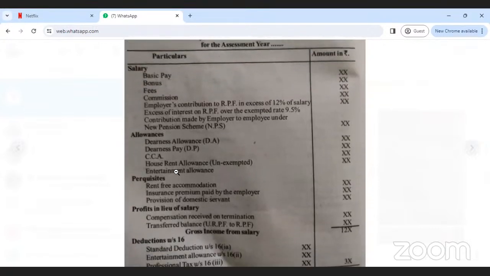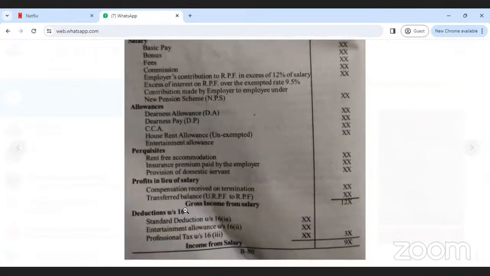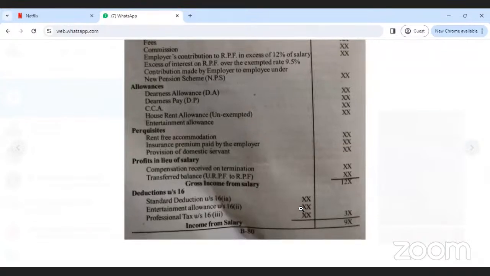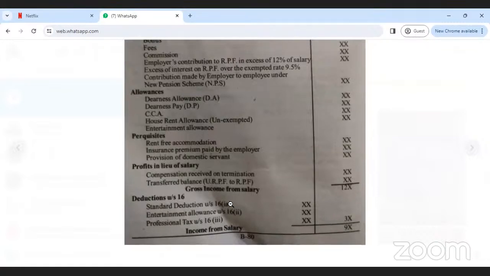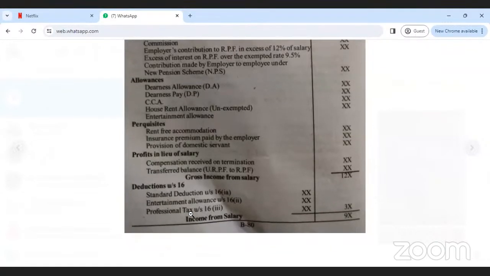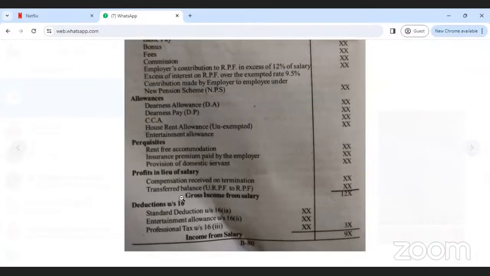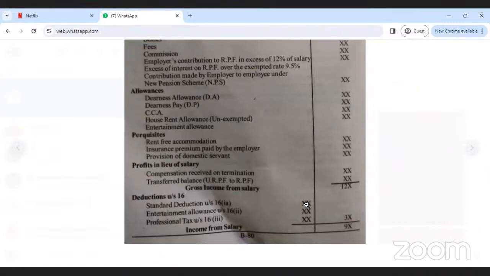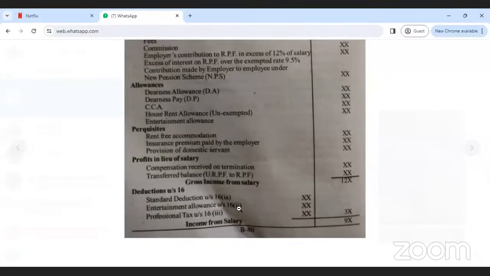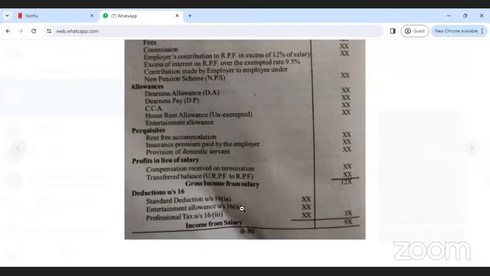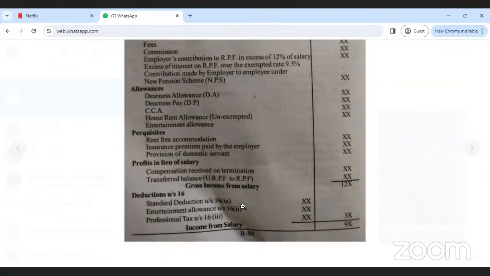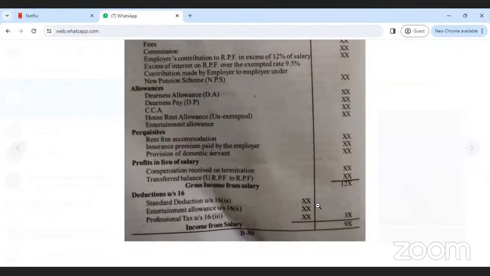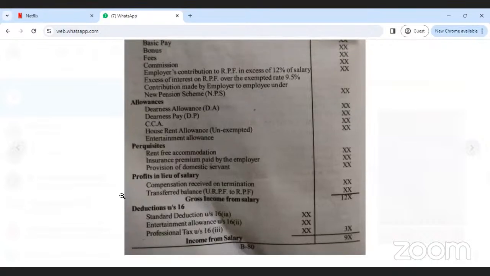So first, entertainment allowance you write in the allowances heading. After that, how much deduction is allowed under section 16(2). This is the procedure for calculation under section 16(2). So standard deduction, entertainment allowance, professional tax. So deduction under section 16, now you know. Standard deduction means 50,000, whichever is least comes under standard deduction 16(1). Entertainment allowance, how much deduction is allowed for a central or state government employee, and professional tax 16(3) you directly have to write. So this is the procedure for calculation of deduction under section 16.